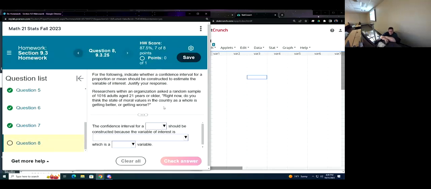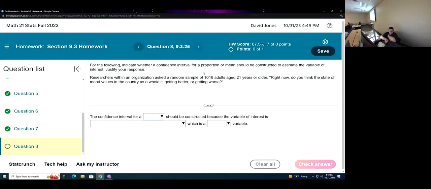For the following, indicate whether a confidence interval for a proportion or mean should be constructed to estimate the variable of interest. Justify your response. Researchers within an organization asked a random sample of 1,016 adults aged 21 years or older, right now, do you think the state of moral values in this country as a whole is getting better or getting worse?